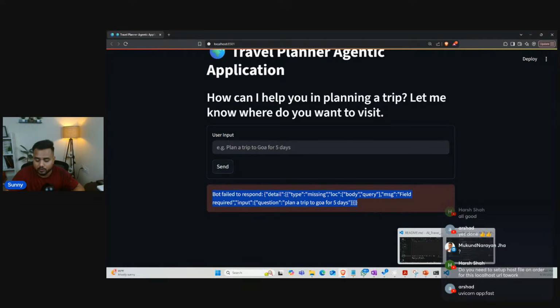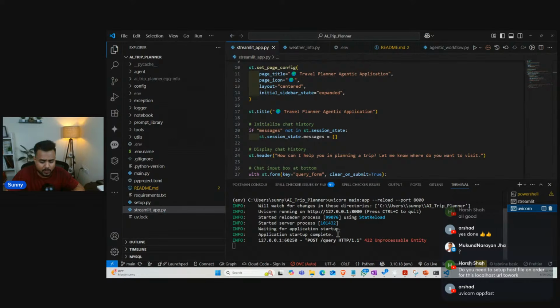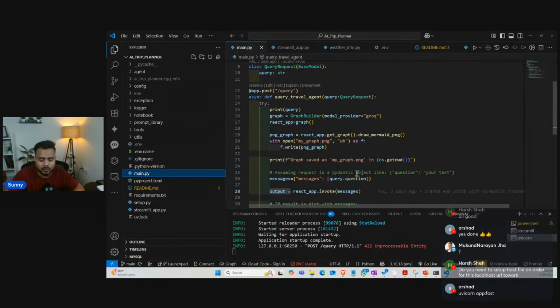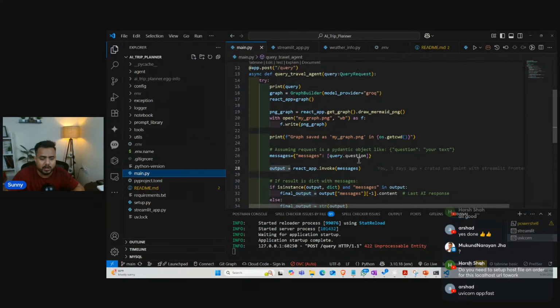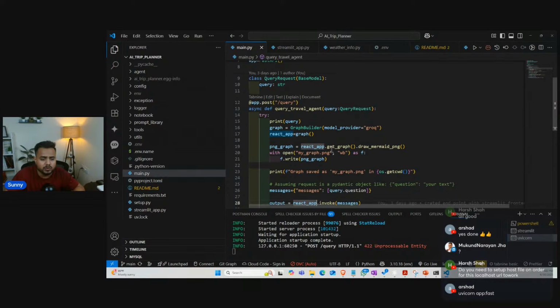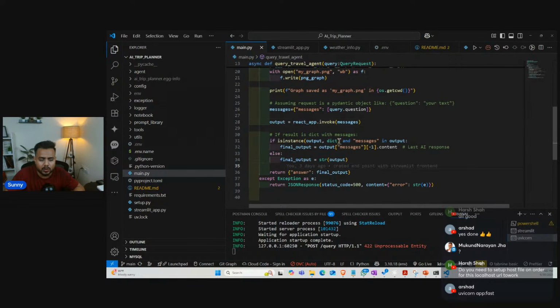Okay, so let me check with my file if something is missing over there. And here is my app. It is saying post query for unprocessable entity. Just a second, guys. Let me check with my main.py file. This is my file, guys. Okay, here I'll be getting a React app and then react_app.invoke. So whatever message I get, I'm just going to invoke it over here with react_app.invoke.